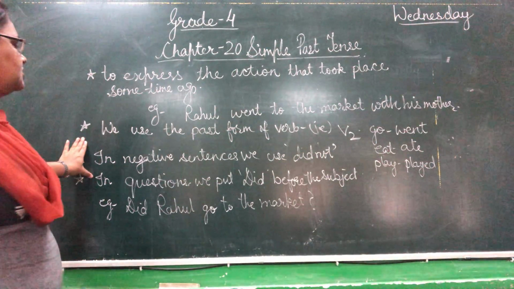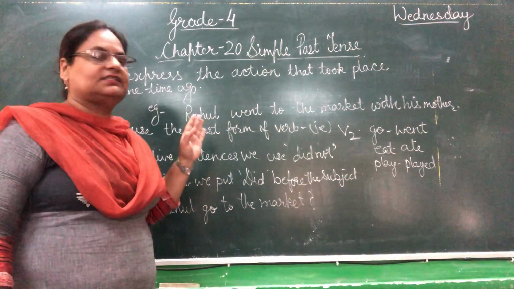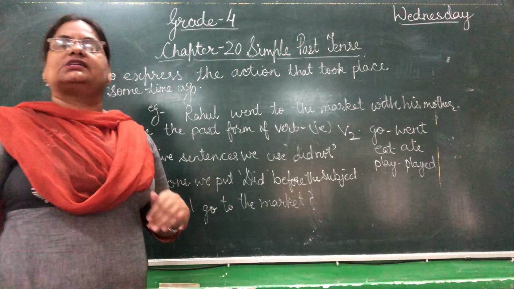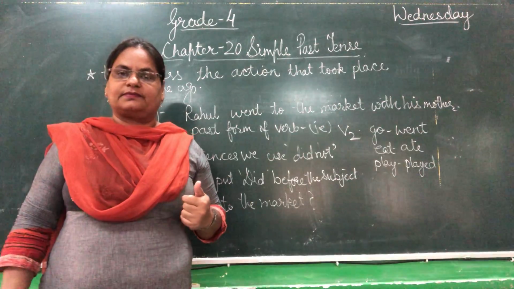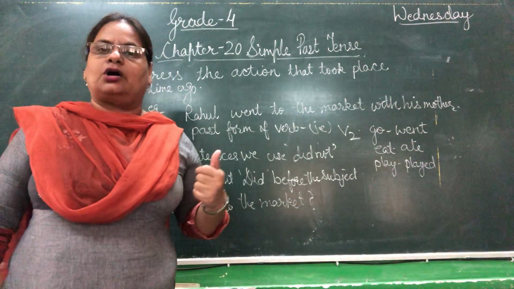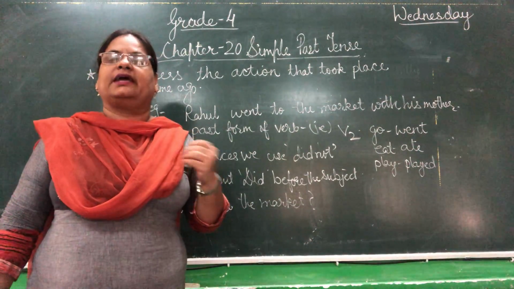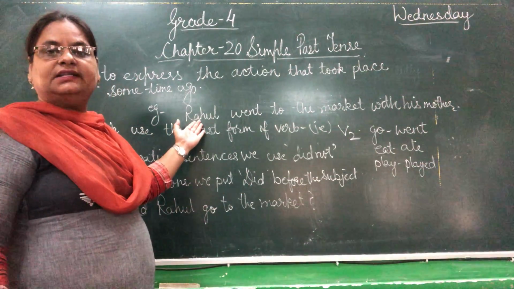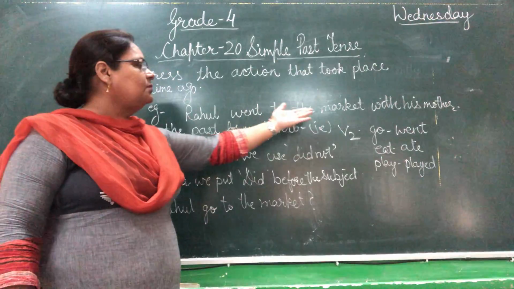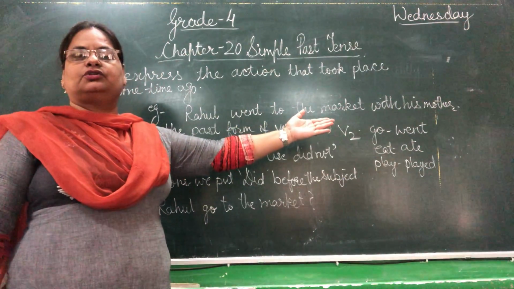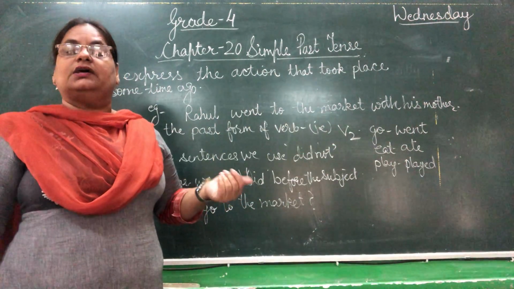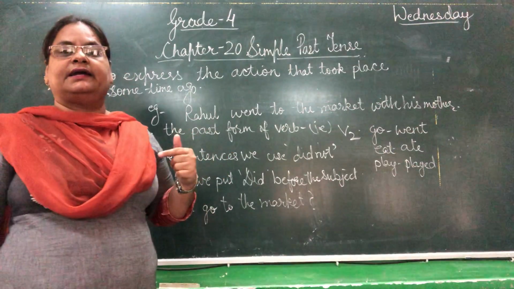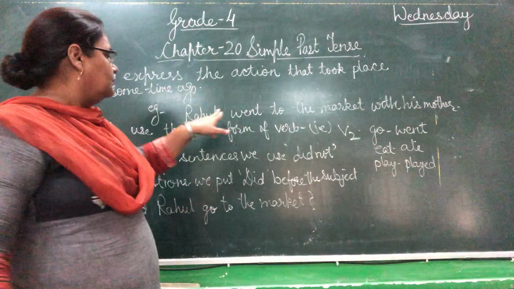And if we will talk about negative sentences in simple past, we use did not. What do we use? Did not, to make it into a negative sentence. Let us take this sentence only. Rahul went to the market with his mother. If I want to change this into a negative sentence, I will add did not.